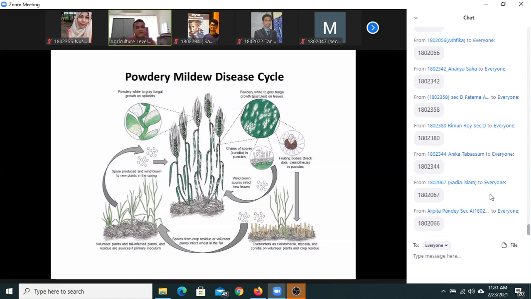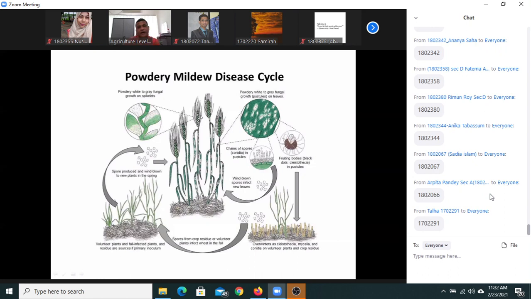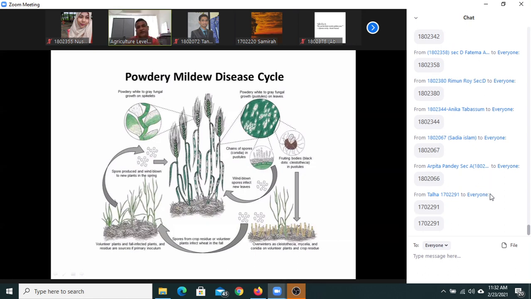And this produces thousands of ascospores. These ascospores infect the wheat head, and you see the symptoms on the leaves.